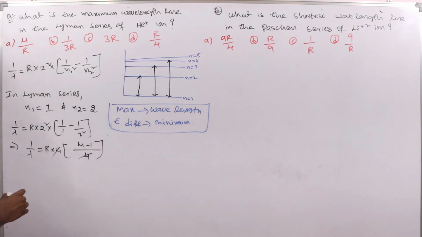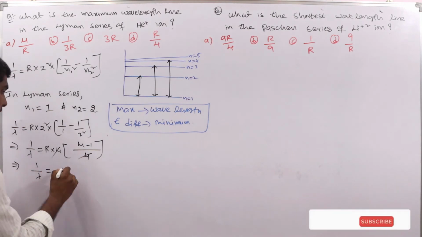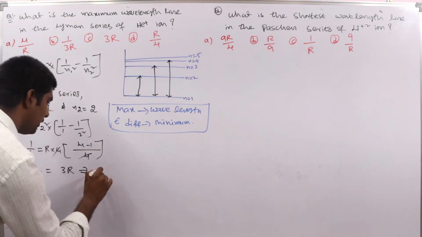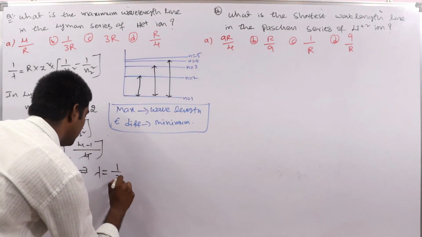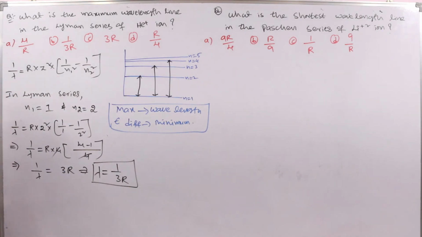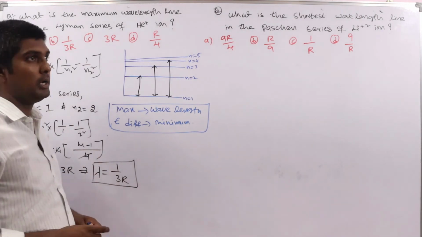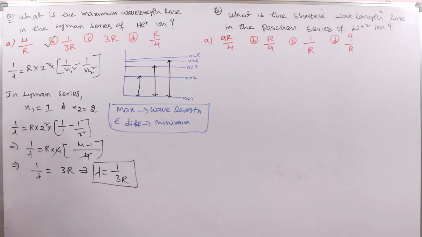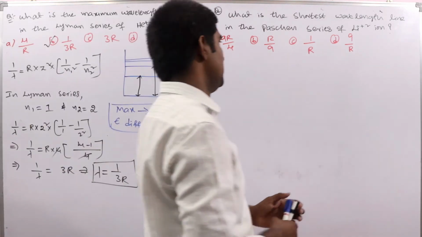This 4 gets cancelled. So 1 by lambda is equal to 3R. Taking the reciprocal, lambda is equal to 1 by 3R. So what is the option? Option B is the answer.